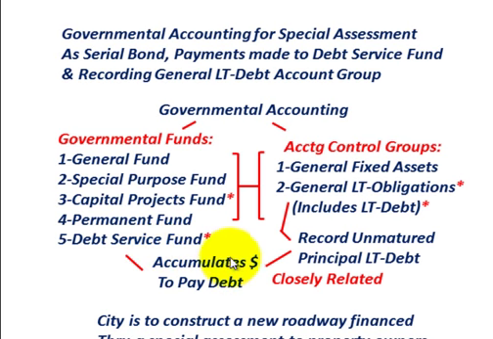Again, we're going to accumulate dollars to pay the debt, and we're also going to pay the debt out of the debt service fund for this serial bond that's going to be issued. And then our general long-term obligations, that's where we're going to be recording the unmatured principal of the long-term debt. So the general long-term obligations for your accounting control groups and your debt service fund are closely related, and we're going to go through an example looking at how those funds are related.